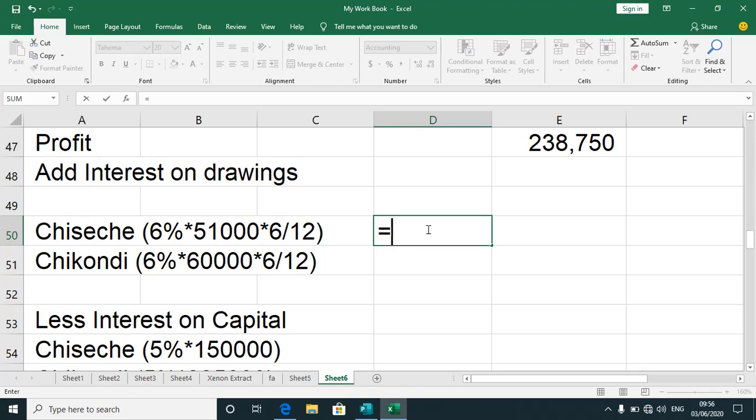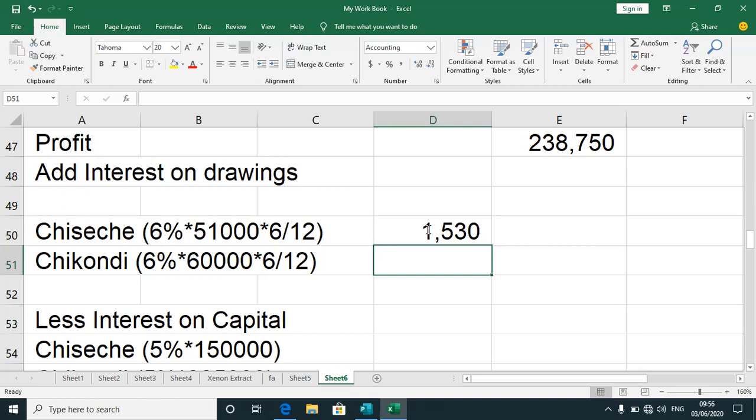halfway through the year. So you say 0.06, which is 6%, multiplied by 1,000. Then multiply this by half. You see half is 6 over 12. I've gotten that figure. It is 1530.